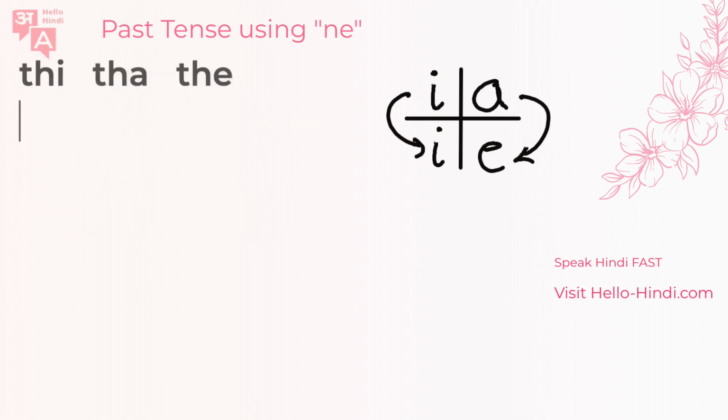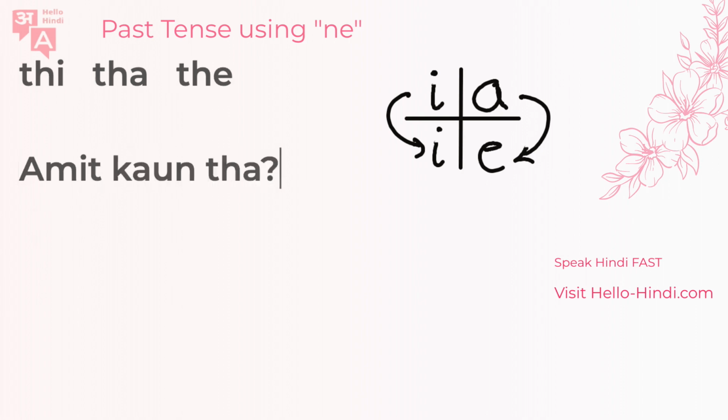So you've got thi, tha, the here, and let's try to make some sentences now. See if you can understand these. How about this one? Amit kaun tha. This is great practice for the past tense, for the questions as well. Amit kaun tha. Remember, Amit is the name of a man. Concert kab thi. See if you can interpret this one. How about this one? Aap Mumbai mein the.